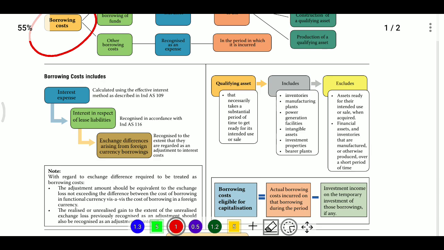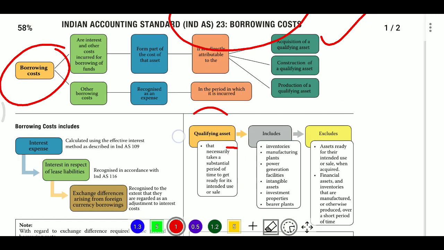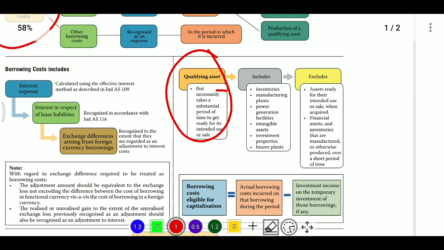Now we should know what a qualifying asset means. Qualifying asset means any asset, for example, inventory, property, plant and equipment, intangible assets or investment property, etc., which takes a substantial period of time to get ready for its intended use or sale.